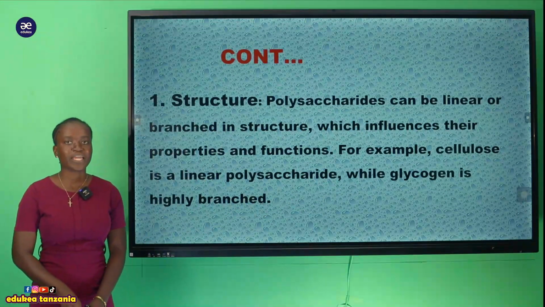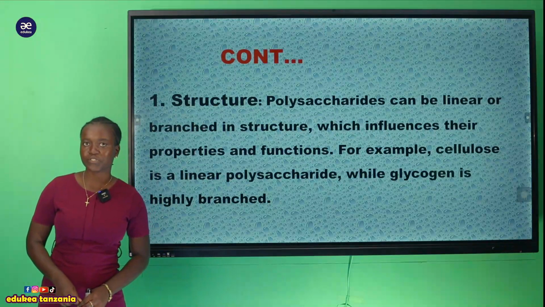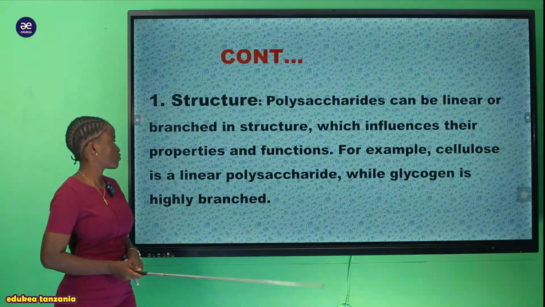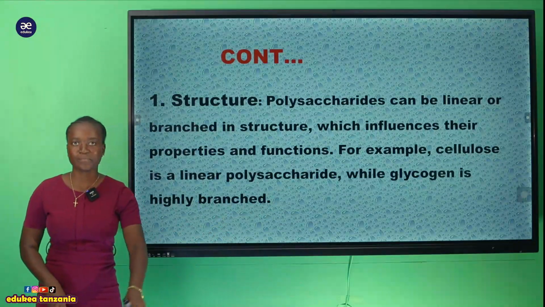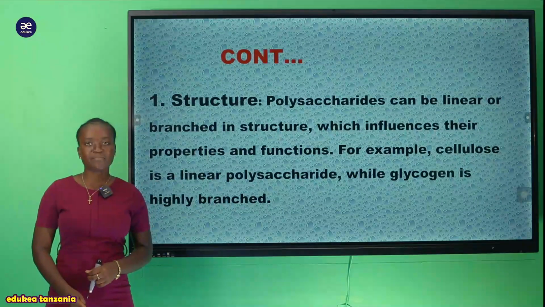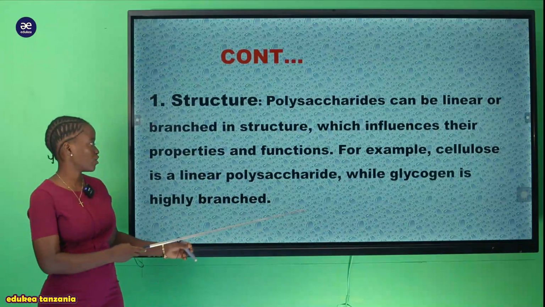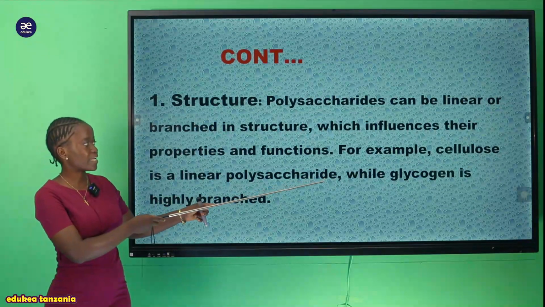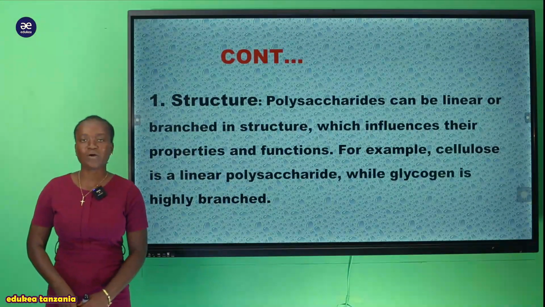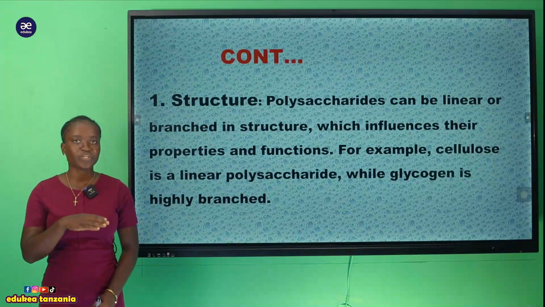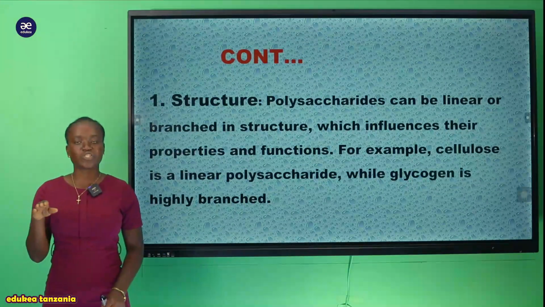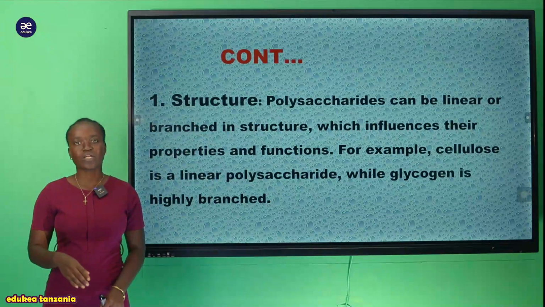Kwa polysaccharide ipo kwenye miundo tofauti tofauti. Kuna ile ambayo ipo kwenye linear form, mfano wake mzuri hapa tuna ile cellulose ambayo inapatikana kwenye plant. But also we have the example of polysaccharide which is called glycogen. This glycogen is highly branched, kwa maana kwamba inakuwa na matawi mengi sana. Tutakuja kuiona hii structure ya polysaccharide na hizi branched structure of polysaccharide, how do they look like.